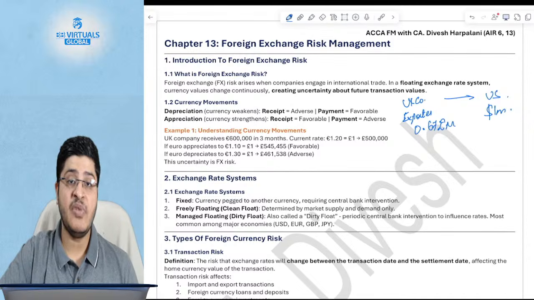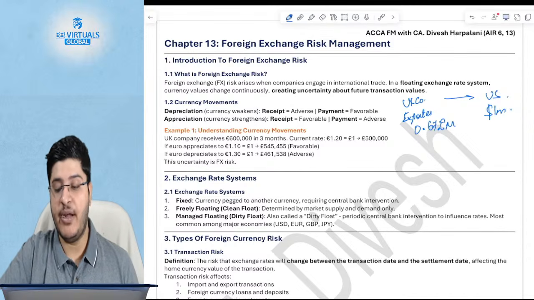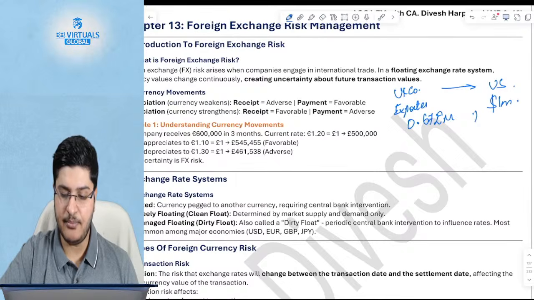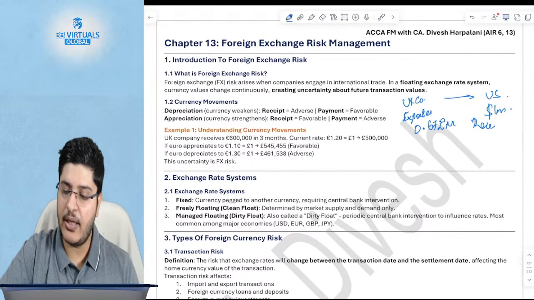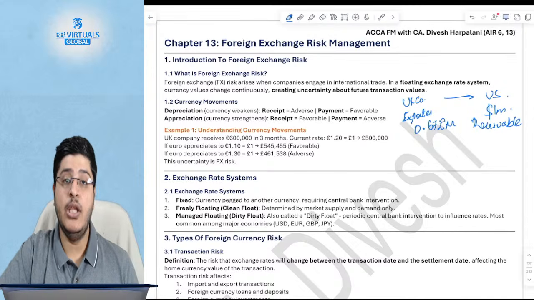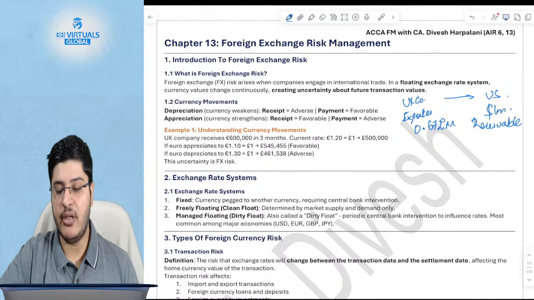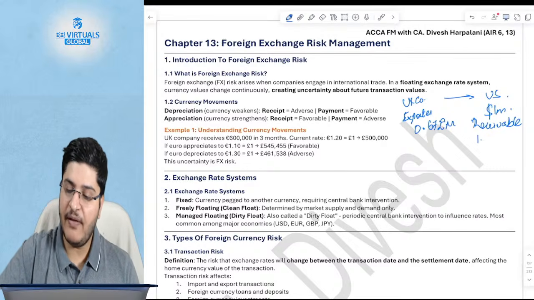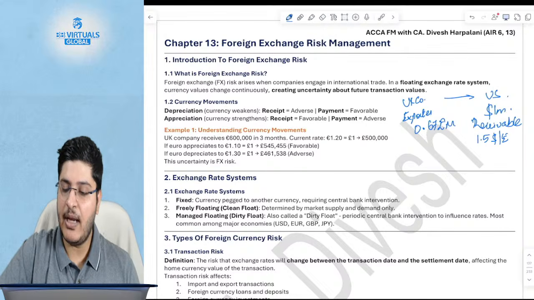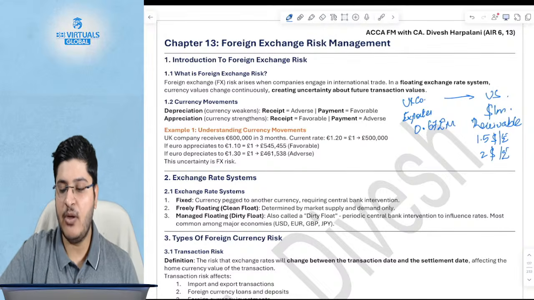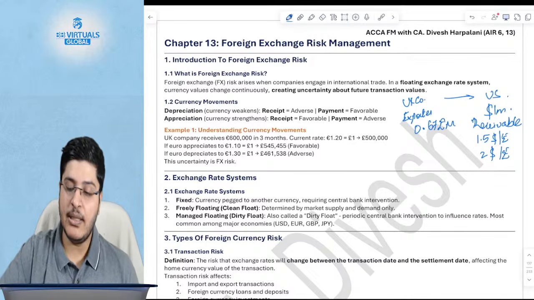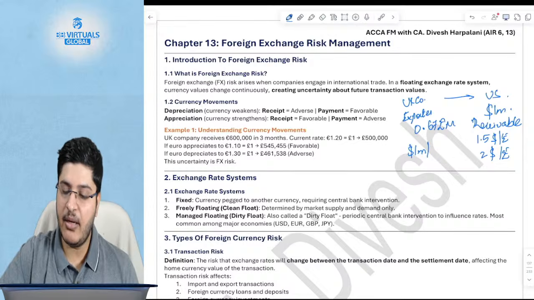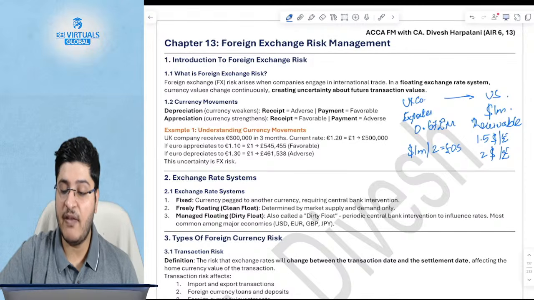Okay, now as an exporter, what are you afraid of? You have an asset in the foreign currency, you have a receivable in the foreign currency, you are afraid that the value of dollar will further depreciate. Let's say instead of 1.5 dollars per pound it will now become $2 per pound. If this value becomes $2 per pound, then instead of getting 0.67 million, you will get $1 million divided by 2 per pound, which means you will get 0.5 million pounds.